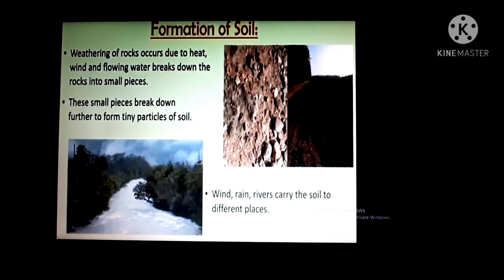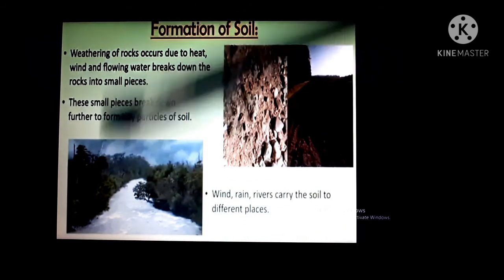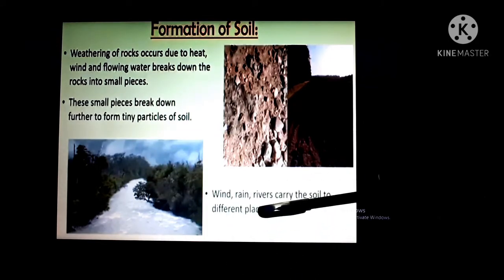Formation of soil. Weathering of rocks occurs due to heat, wind, and flowing water. It breaks down the rocks into small pieces. These small pieces break down further to form tiny particles of soil. Wind, rain, and rivers carry the soil to different places.